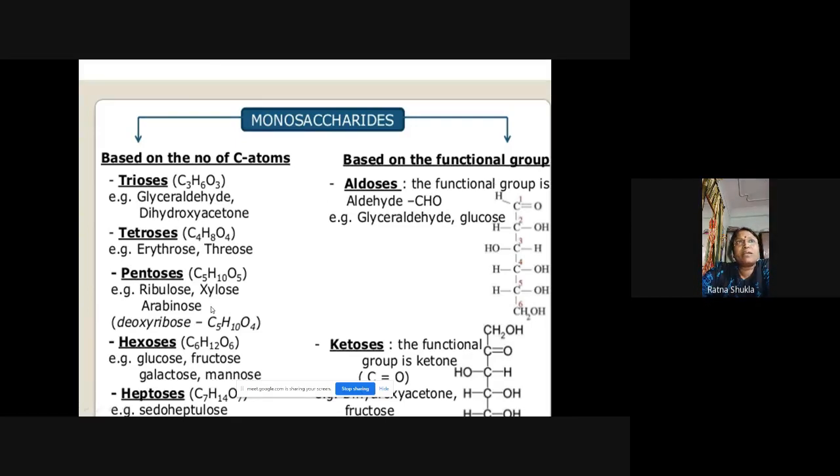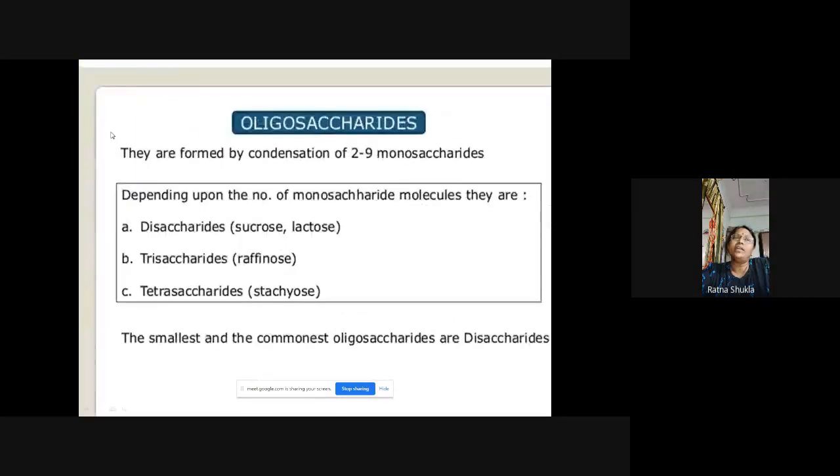Now, next is the classification based upon the functional group. Carbohydrates have two functional groups: aldoses, where the aldehyde group is present, and ketoses, where the ketone (CO) group is present. The sugar which contains the ketone group comes under the category of ketoses. Here fructose is a common example, and among aldoses, glucose is the common example.